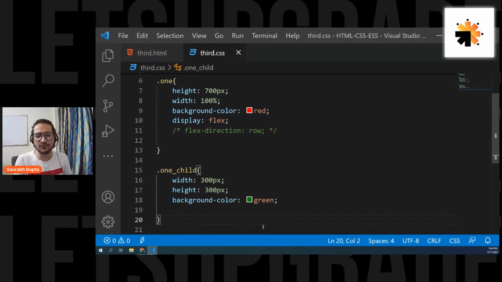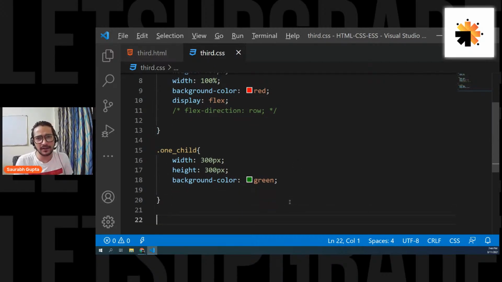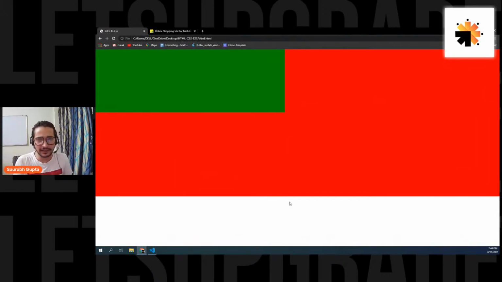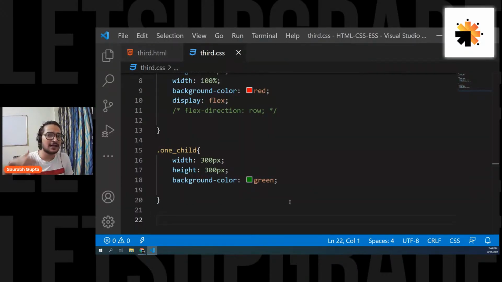Okay, now guys, let's move ahead. If you want to make flex vertical, you simply change the direction to column. Is that clear? So flex direction, by default, is row. Once you give display flex, the direction is by default row, but you can convert it to column anytime you want.